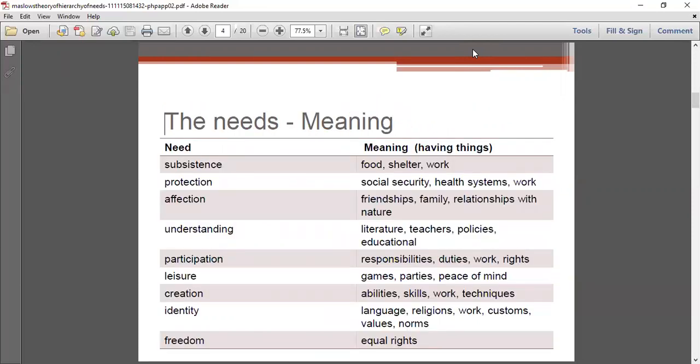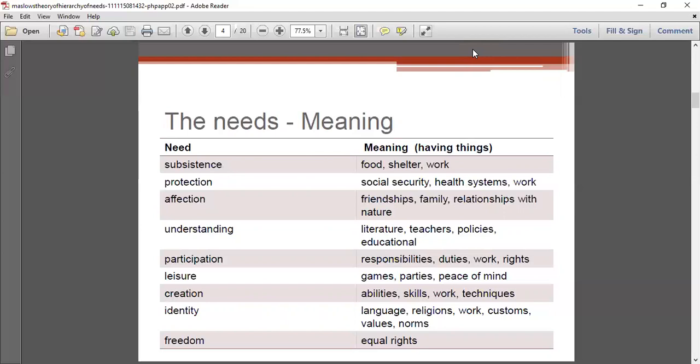Coming to the meaning of each need, subsistence relates to food, shelter, and work.